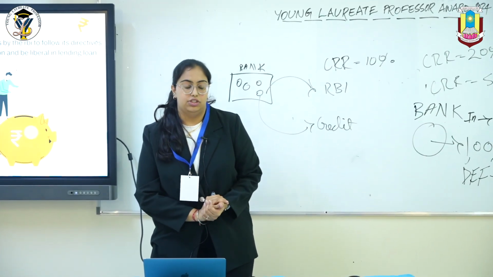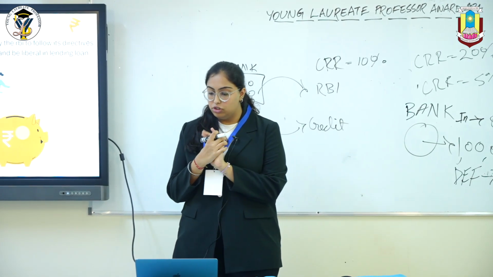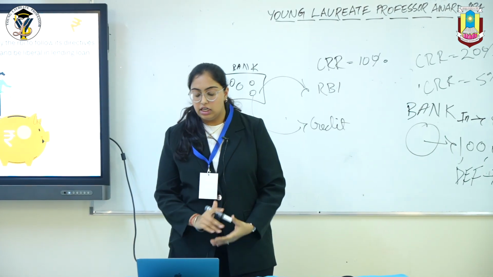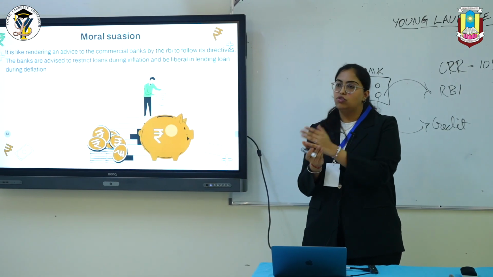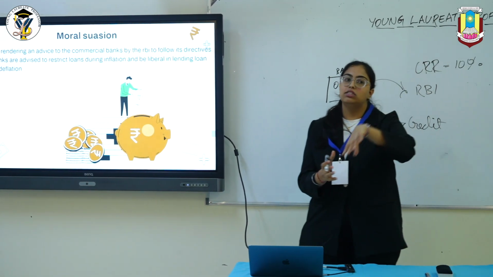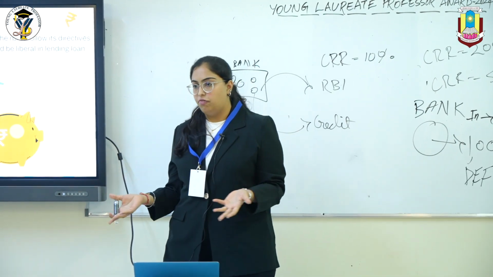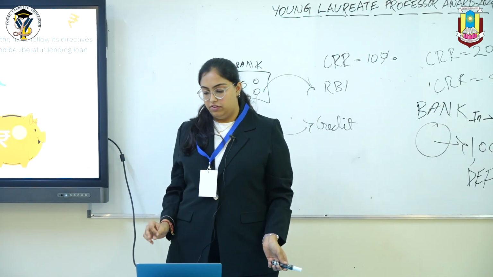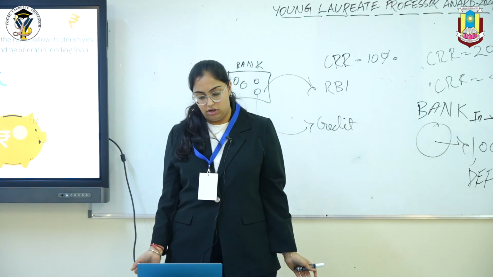Then there's moral suasion. This is basically just advice that the commercial banks have been given. For example, if inflation is going on, they'll be informed, you know, please don't provide that many loans, don't give loans to a lot of people, increase the bank rate if it's needed, and during deflation give out liberal loans, however much they ask for.